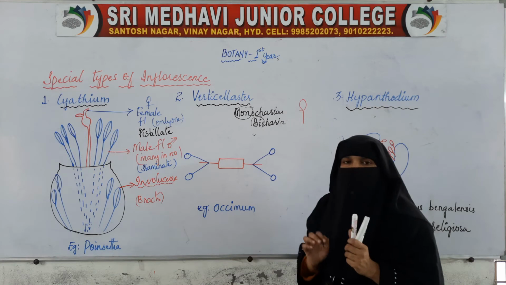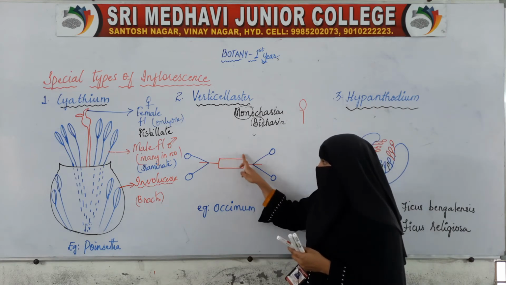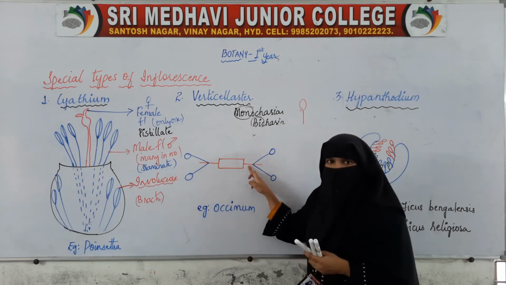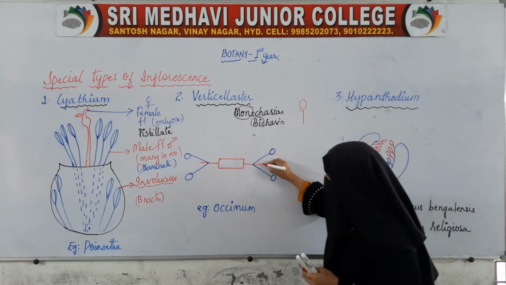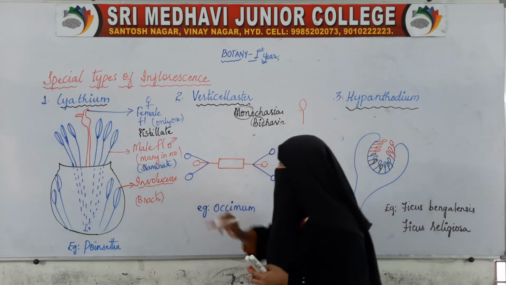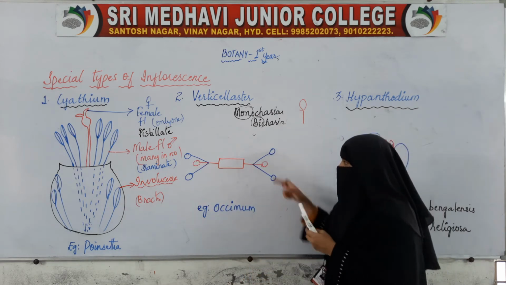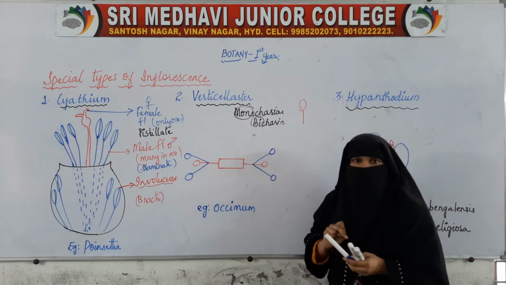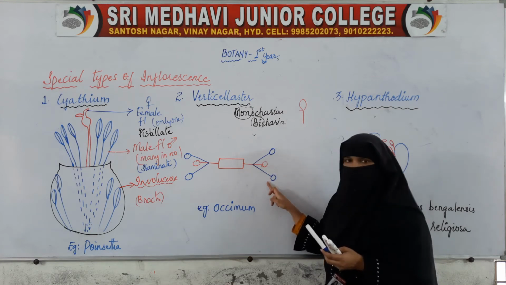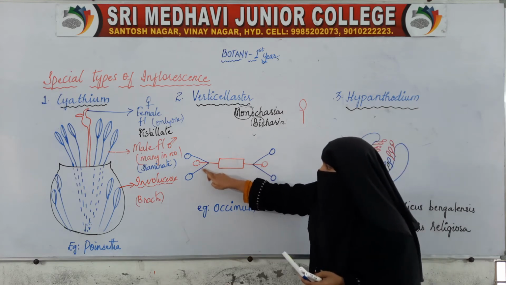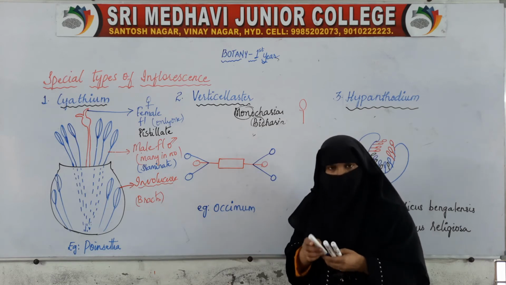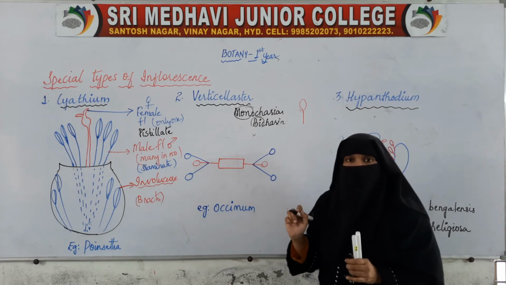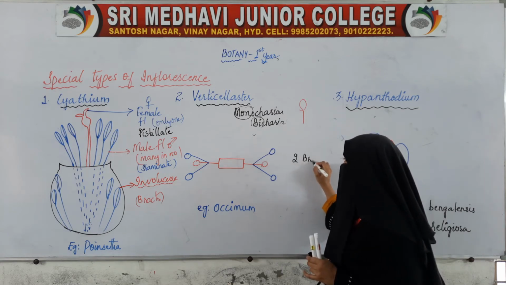At the starting, it gives 2 branches, and these will terminate into flowers. Now again this red branch will give rise to 2 branches. At the starting it is producing 2 branches.